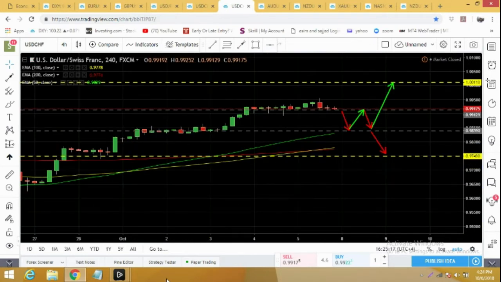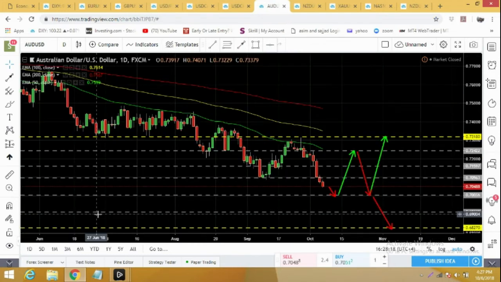USD/CHF was the best performing pair in the previous week. Slowly and steadily, it moved to 0.9956. After NFP, we saw a drop. For the next few days, I'm expecting it will further drop to 0.9839, from where I'm expecting a bounce back again. We have a strong resistance at 0.9917. From here I'm expecting another drop to 0.9839 again, and it can even further drop to 0.9749 and below.